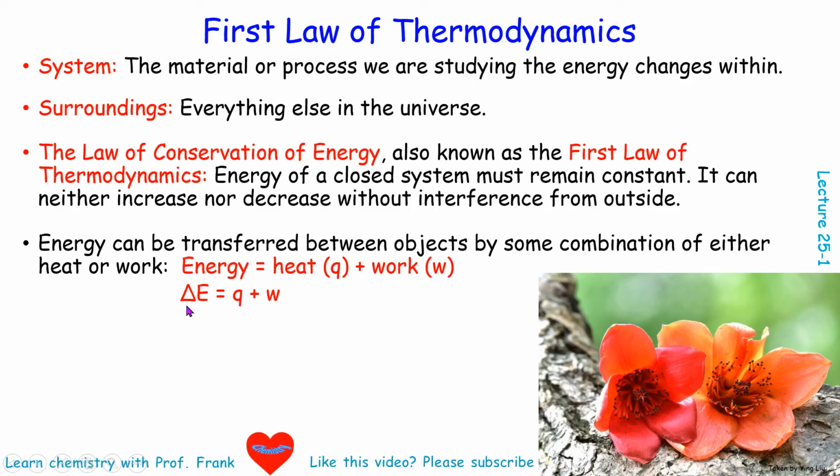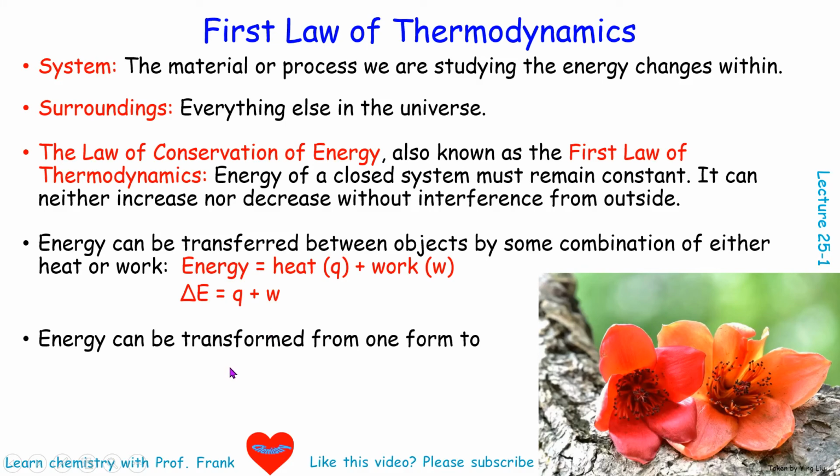Or we can write a simpler equation here. Delta E, the energy change, can be calculated by heat and work. And sometimes you will just have heat, and sometimes you may just have work. Energy can be transformed from one form to another. For example, heat can be transformed to light or to sound, and so on and so forth.